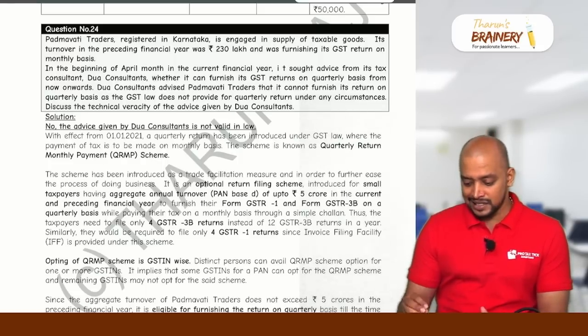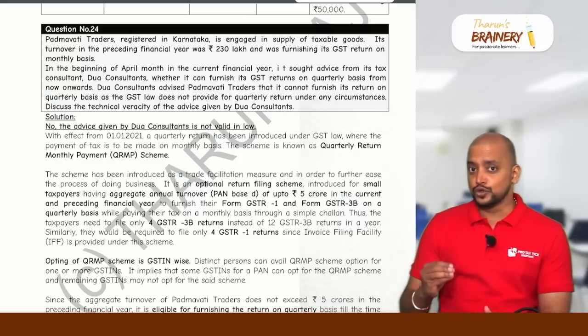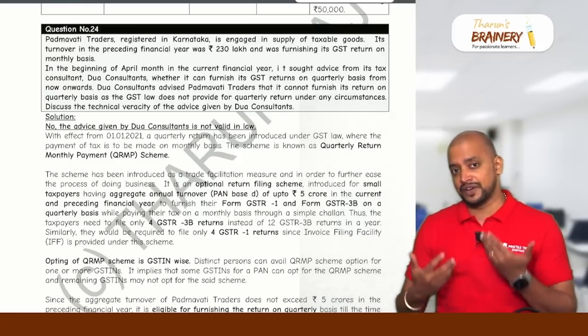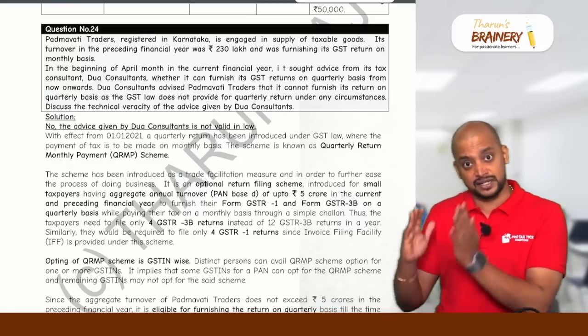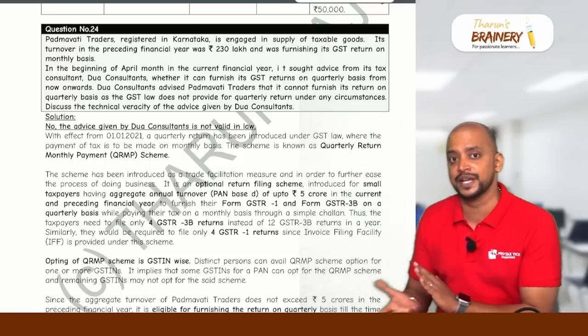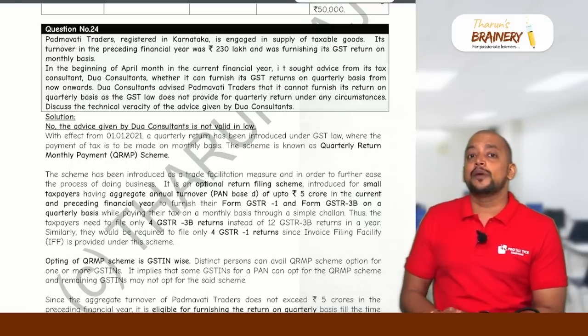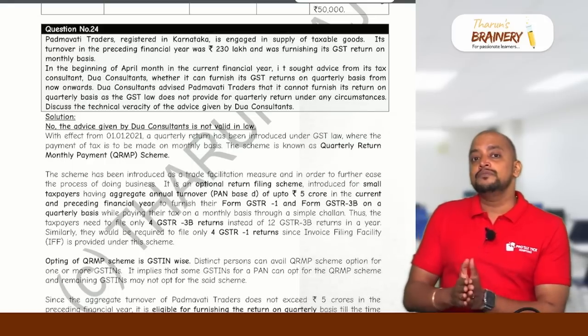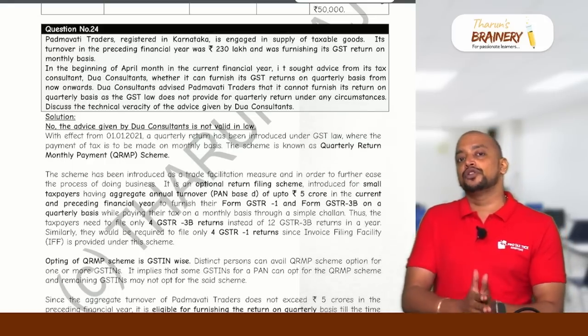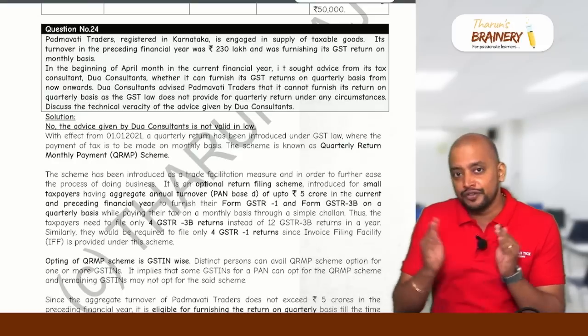In the present case, the turnover during the previous year was 2.3 crores. It does not exceed 5 crores. So during the current year, first quarter, they can go for QRMP. And what is the time limit for opting into QRMP? 1 month after and 2 months before. So April to June, they want to go for QRMP.